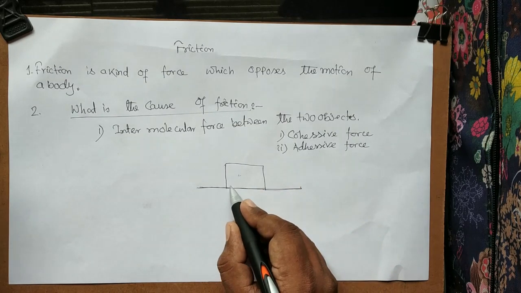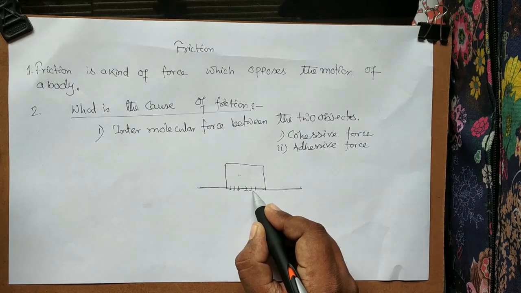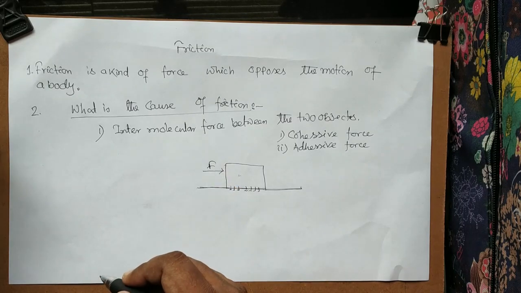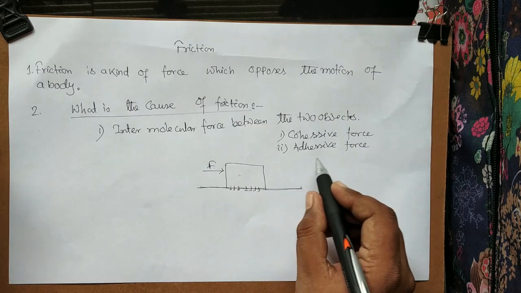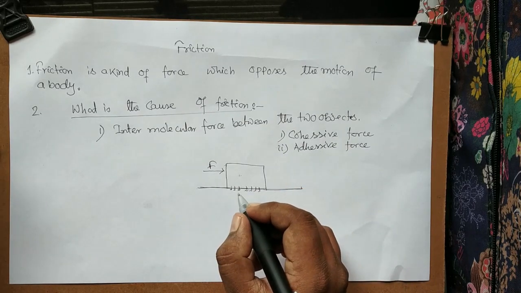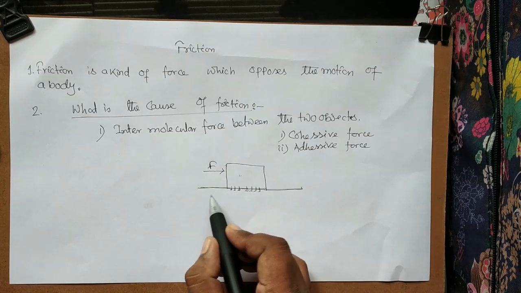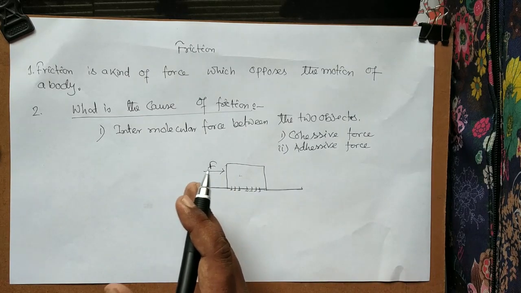Adhesive force means they try to attract each other, and whenever you want to move the object, you apply a force, and that force is prevented by this adhesive or cohesive force acting between the two bodies, that is the body and the plane on whose surface the body is going to move.